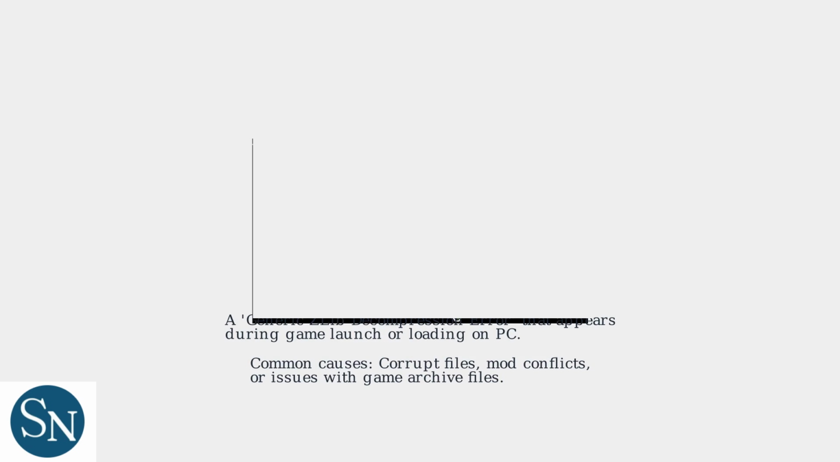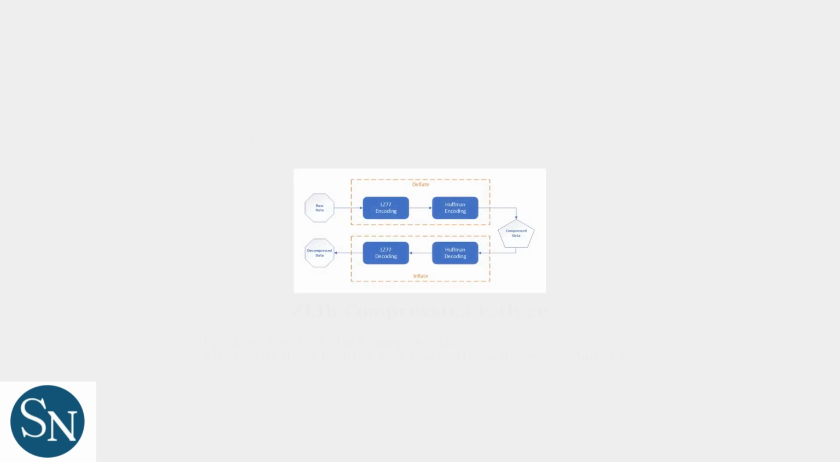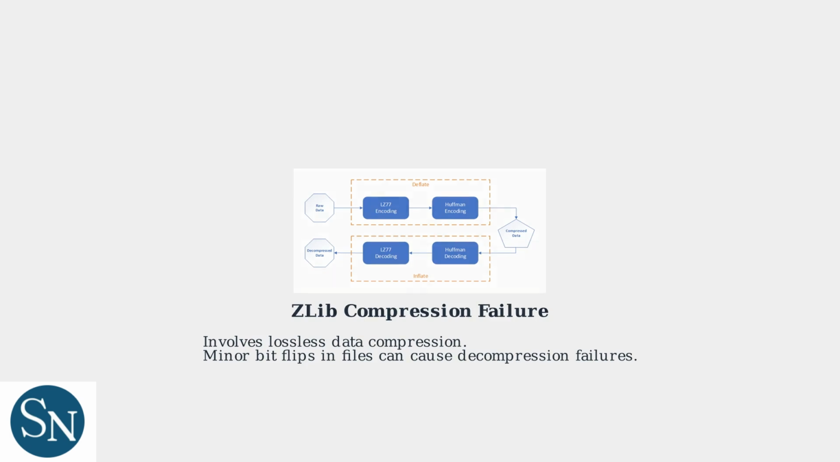The ERR-gen-zlib2 error in GTA 5 is a generic zlib decompression error that usually pops up during game launch or loading on PC. It means there's a problem with decompressing game files, most commonly caused by corrupt files, mod conflicts, or issues with the game's archive files. The error indicates a failure in lossless data compression, where even minor bit flips can cause failures.